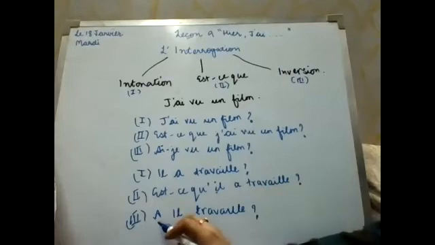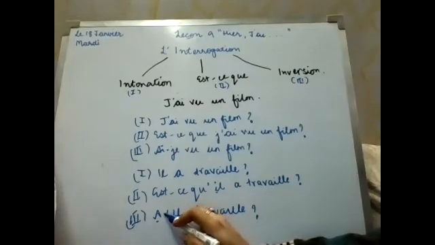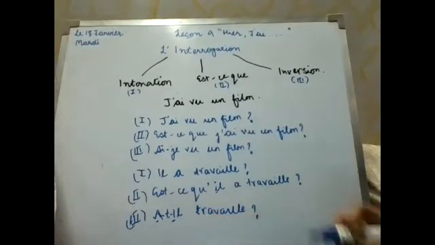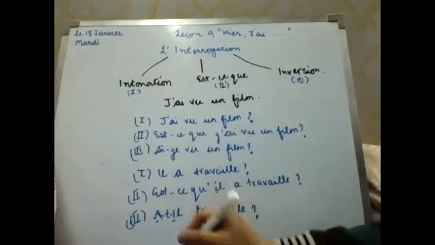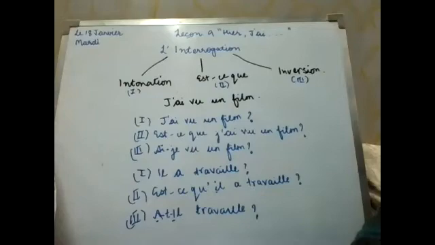In this form, the a and the i are both vowels, so two vowels cannot be placed together. I'll add t with a hyphen on both sides: A-t-il travaillé, question mark. Whenever the verb ends in a vowel and the subject starts with a vowel, we place t between them with hyphens on both sides. Is it clear?